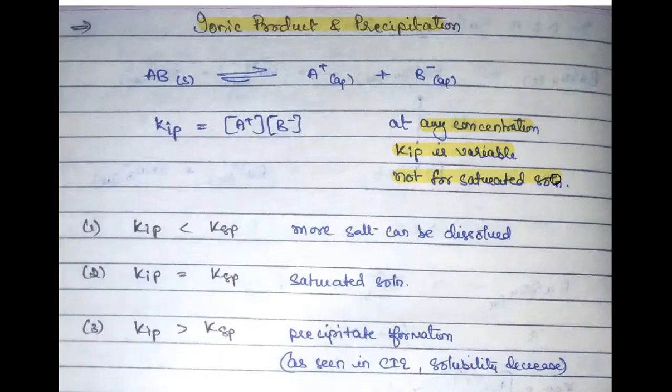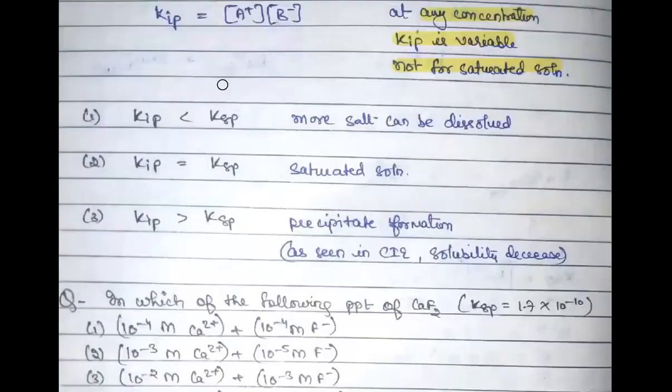Of course, you can calculate it for a saturated solution as well, but it is especially for states other than saturated solution. And if you calculate it for a saturated solution, then it would be KSP only, right?